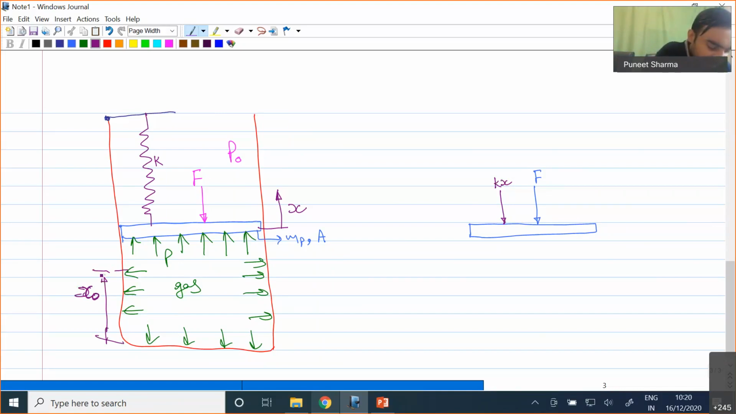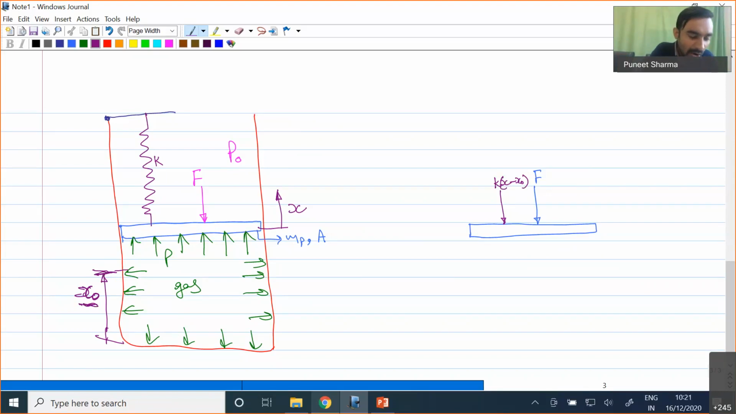So if I have any specific location x naught from the bottom of the cylinder at which our spring is at neutral position, then my spring force will be equal to k times x minus x naught. This is a very important point: we are considering that the spring has its neutral position corresponding to some location x naught. So my spring force will be k times x minus x naught.